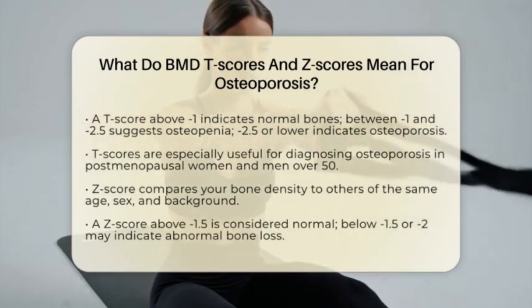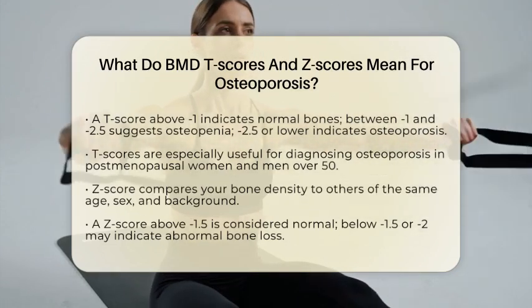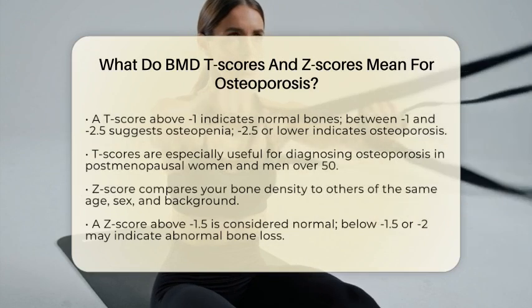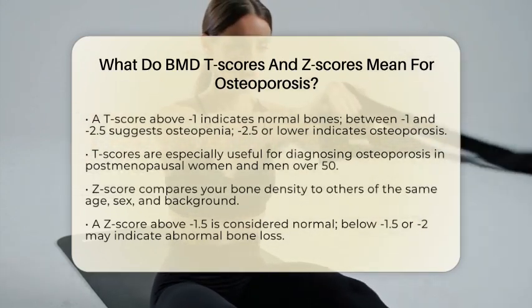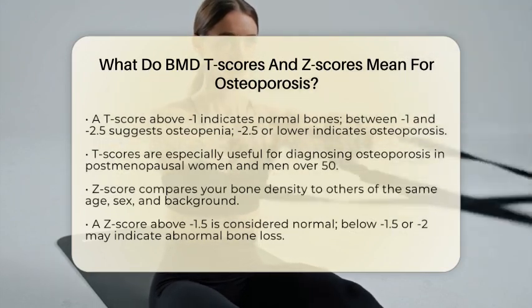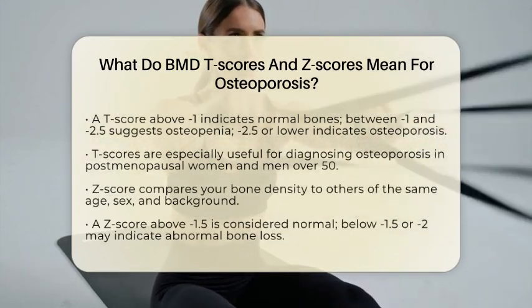The Z-score, on the other hand, compares your bone density to what's typical for people of your age, sex, weight, and background. It's like comparing your building to others of similar size and age. The Z-score is also measured in standard deviations from this age-matched average.